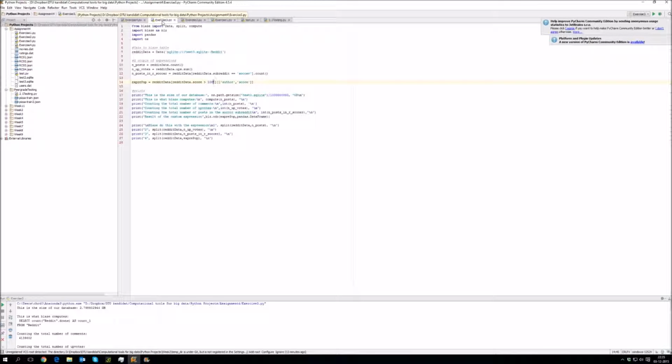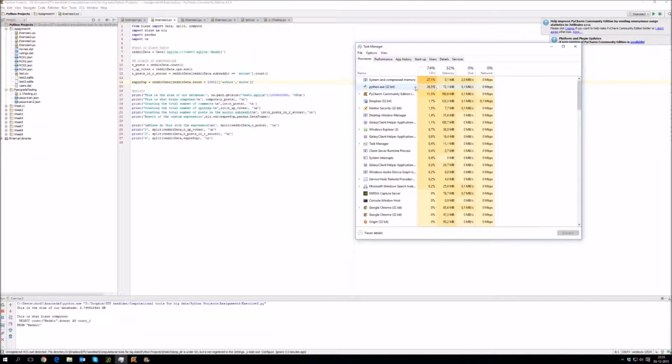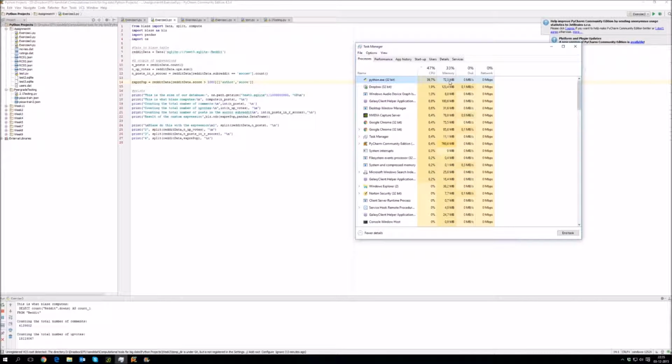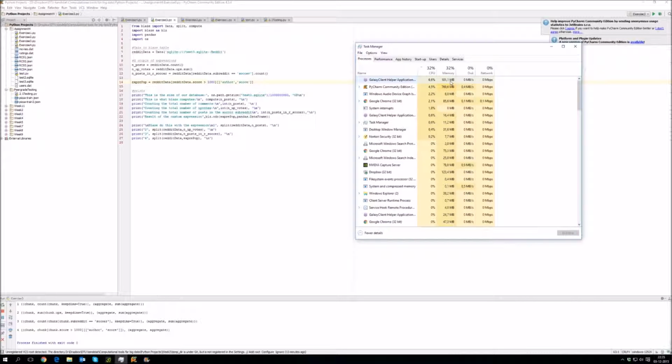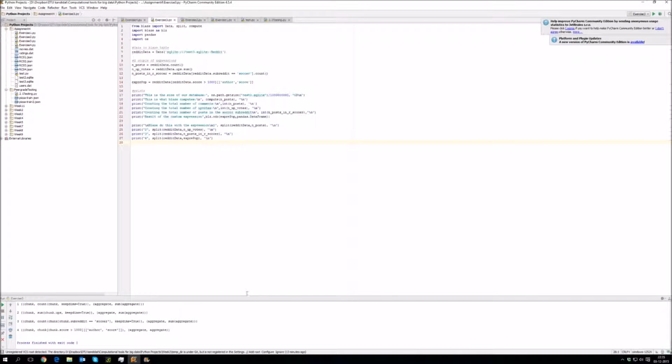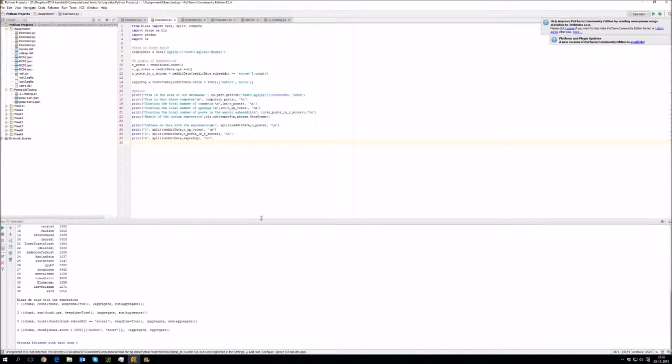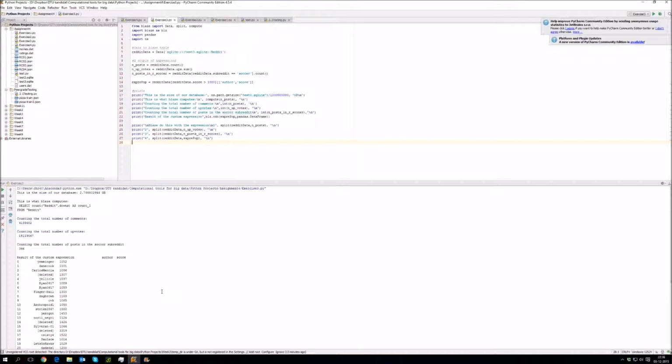And I'll show you that the memory consumption is actually not that large. As you can see here on the Python exe, the memory consumption never breaks 100 megabytes. So it actually works. Blaze is splitting the data into chunks and putting those chunks into the main memory and working on it from there. So this is our output. As you can see, the size of the database is roughly 3 gigabytes. And this is actually what Blaze does.